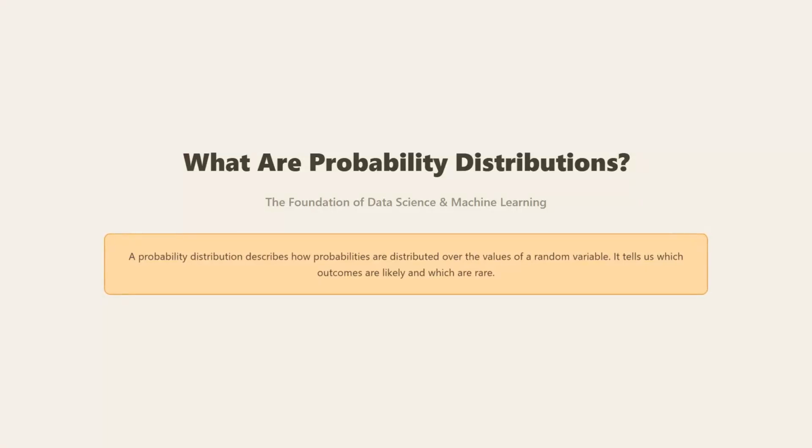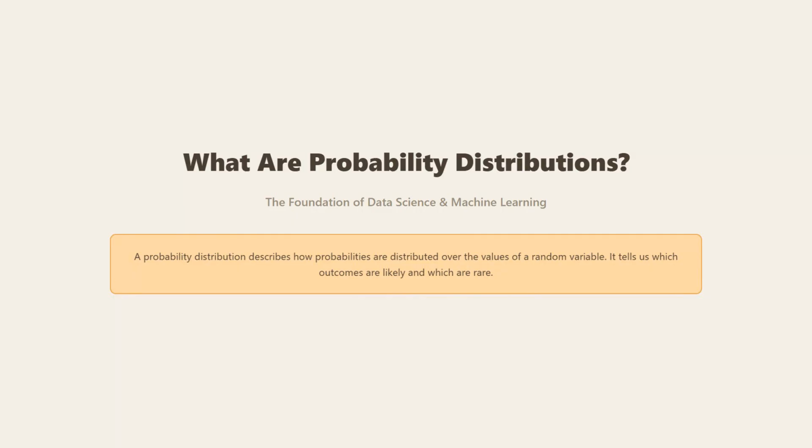Let's get started with probability distributions. A probability distribution describes how probabilities are distributed over the values of a random variable. Think of it as a mathematical way to tell us which outcomes are likely and which are rare.